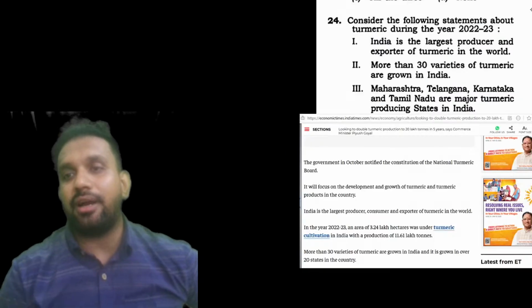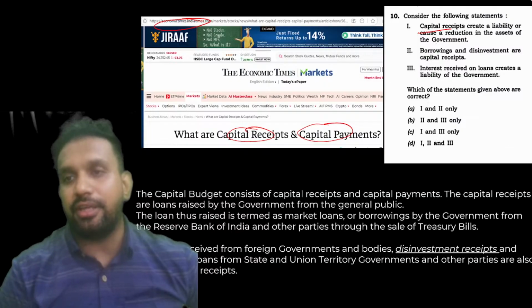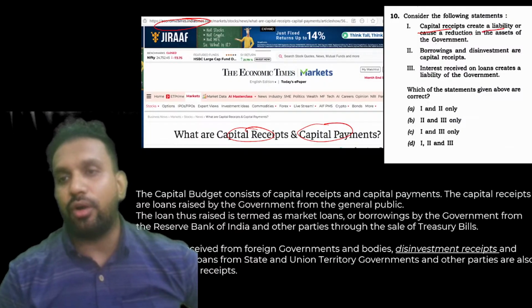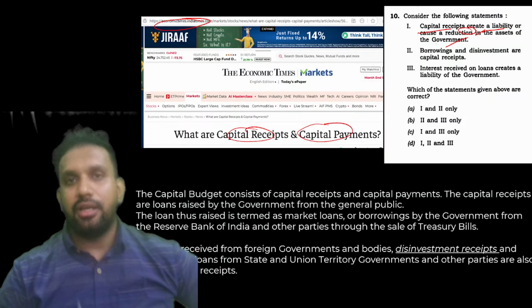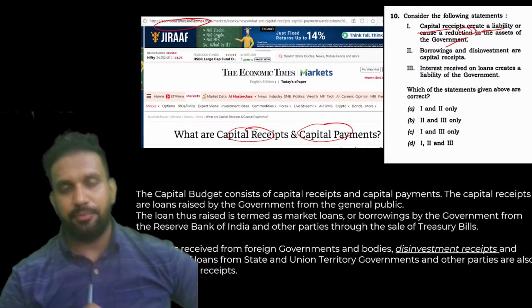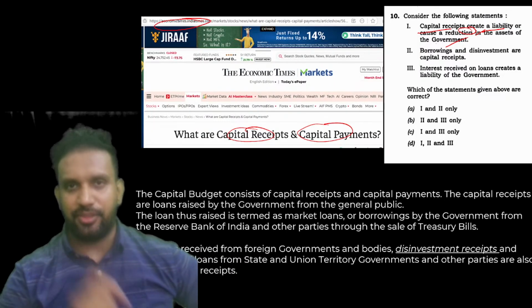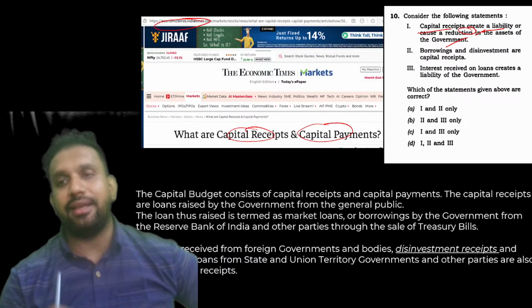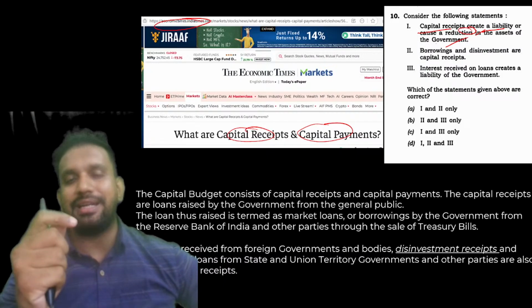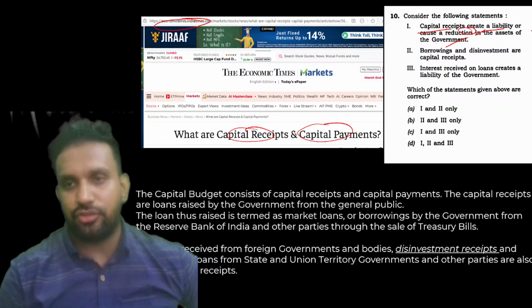Capital receipts are liabilities. That is true. It is a liability. Creating a liability causes a reduction in the assets of the government. We got money by selling Air India. That is called a capital receipt. And what was Air India? Air India was an asset. So did government assets get reduced or not? Yes. So this is true.